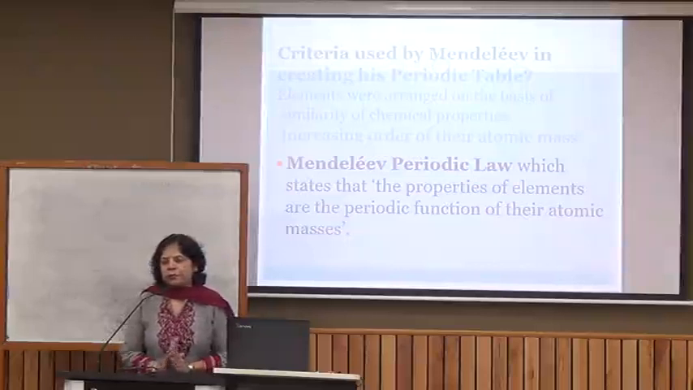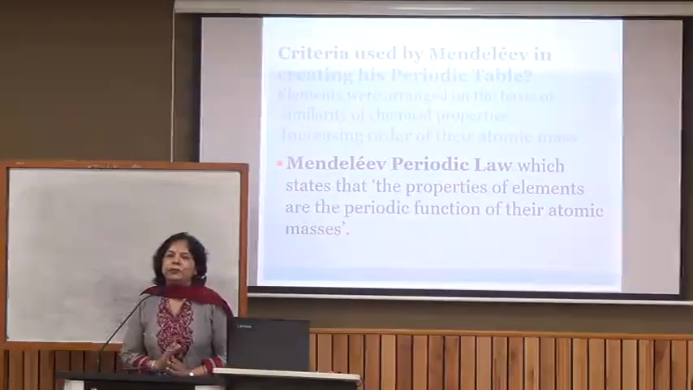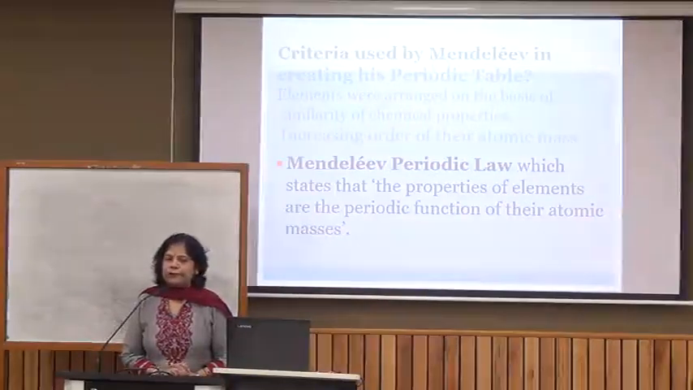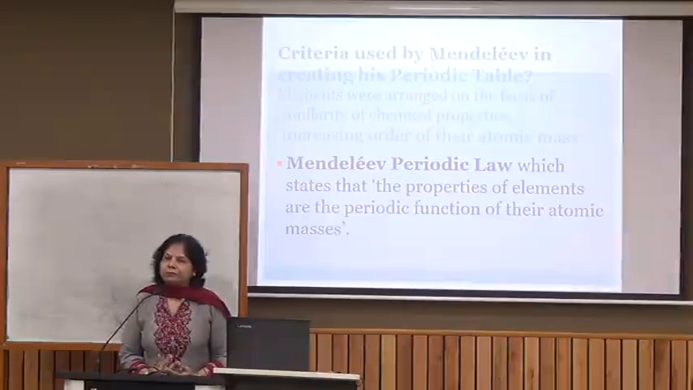He grouped them together, and while grouping them, another criterion which he used was that he arranged the elements in the increasing order of atomic masses. Actually, what he did, he took 63 cards and wrote the formulae of hydrides and oxides of those elements on them, and then he arranged them in such a way that all the elements which made hydrides and oxides of similar formulae, he kept together in the increasing order.